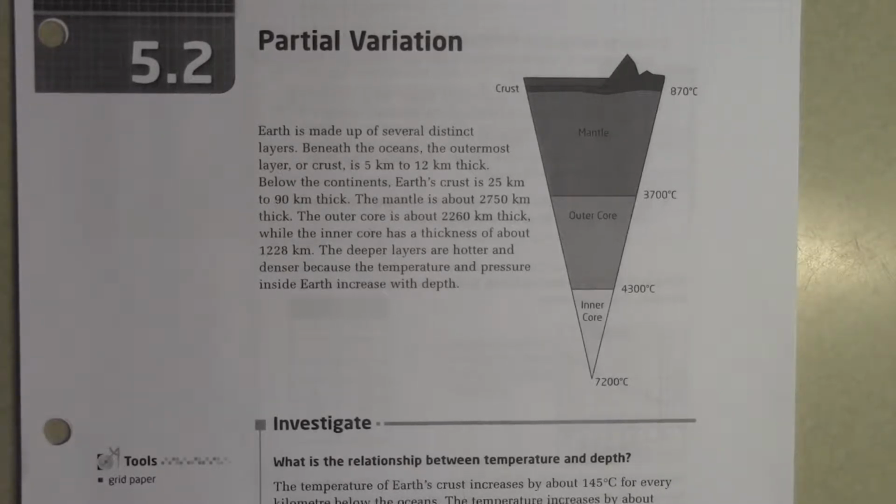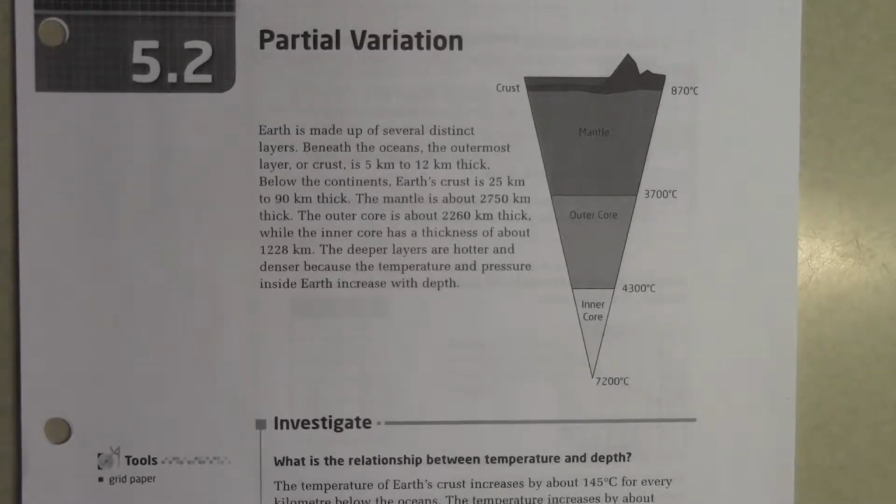Earth is made up of several distinct layers. Beneath the oceans, the outermost layer or crust is 5 kilometers to 12 kilometers thick. Below the continents, Earth's crust is 25 kilometers to 90 kilometers thick. The mantle is about 2,750 kilometers thick. The outer core is about 2,260 kilometers thick, while the inner core has a thickness of about 1,220 kilometers.